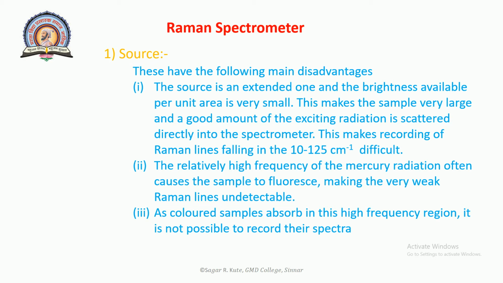Second, the relatively high frequency of mercury radiation often causes the sample to fluoresce, making the weak Raman lines undetectable. Third, if the color of the sample absorbs in the high frequency region, it is not possible to record the spectra.